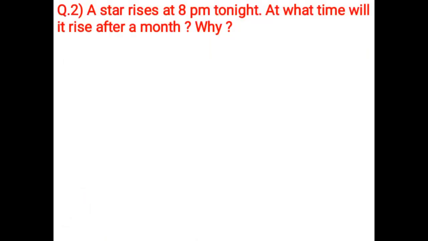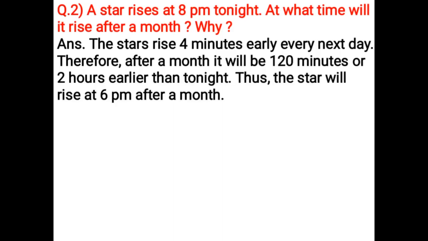A star rises at 8 pm tonight. At what time will it rise after a month? Why? The stars rise 4 minutes early every next day. Therefore, after a month, it will be 120 minutes or 2 hours earlier than tonight. Thus, the star will rise at 6 pm after a month.